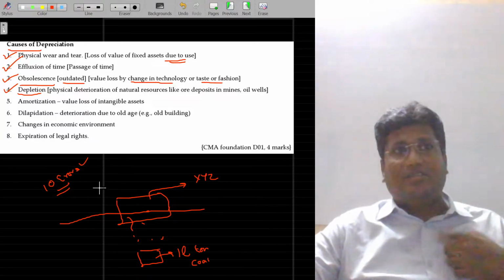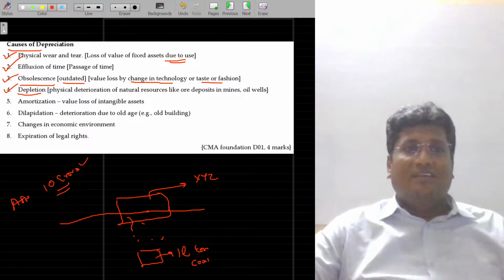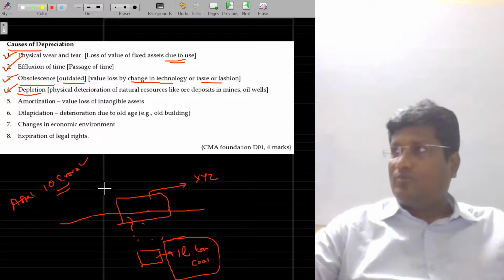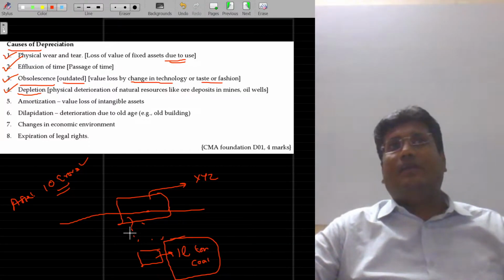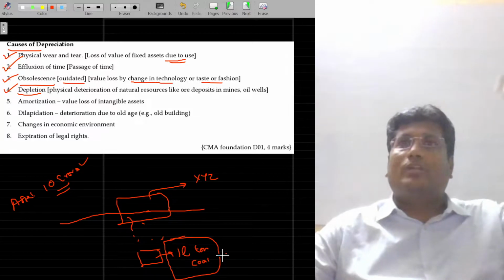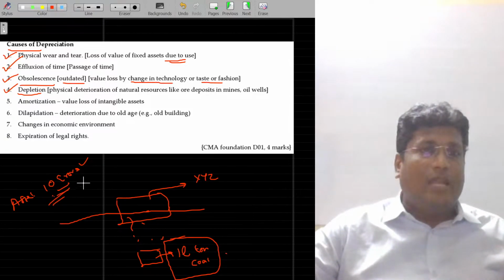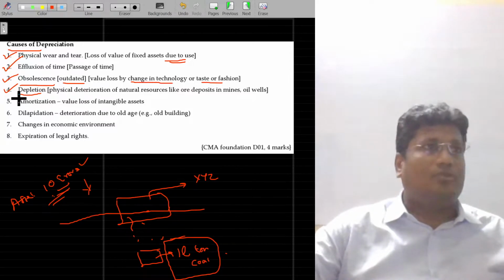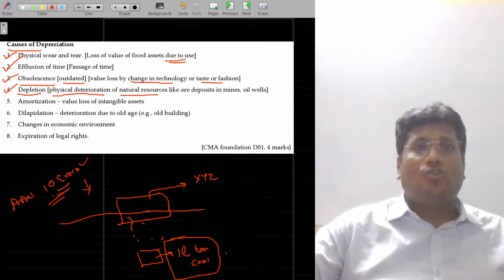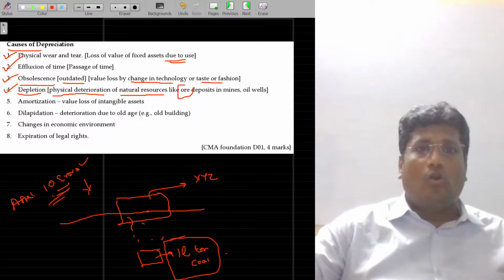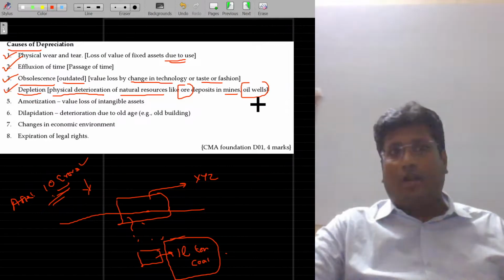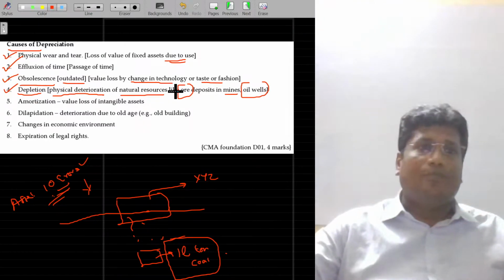For me, it's a revenue. For the company, it's an asset. So the moment all the 1 lakh ton is extracted, this 10 crore becomes zero. In the very first year, I extracted only 20% of this quantity. Rather than 1 lakh, I have extracted 20,000. To that extent this value is now decreased, which is called depletion. Physical deterioration of natural resources like ore deposits in mines and oil wells. For these kinds of assets, the license fee I paid will be lost over its tenure, which is called depletion.